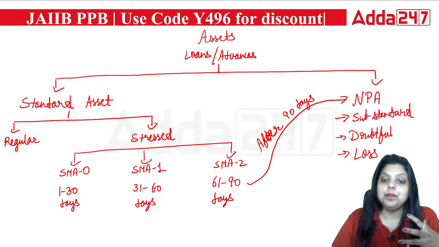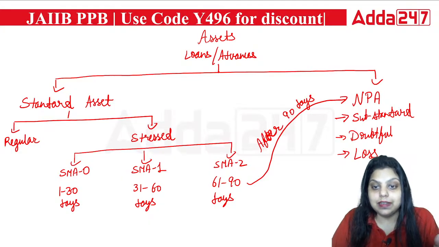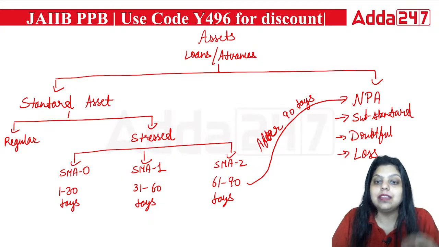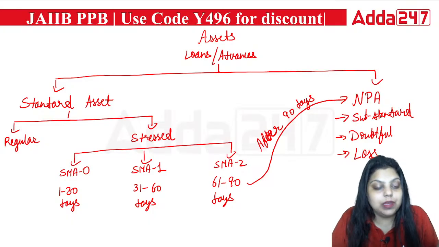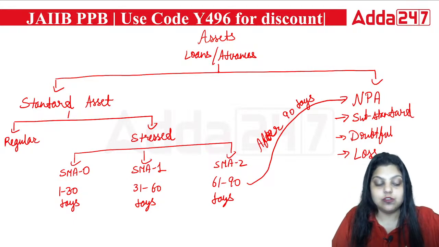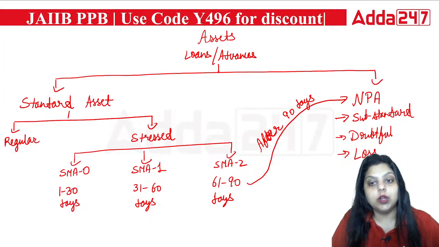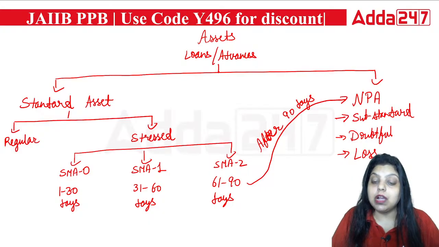So now we can say special mention accounts are like the early identification of bad debts, right? So how do we get the early identification? Because it gives the idea of how many accounts there are who have not paid the first installment, the second installment, or the third installment. On the basis of this duration, 1 to 30, 31 to 60, 61 to 90, we get to know which accounts might go to NPA after a certain period of time, and that will be 90 days.